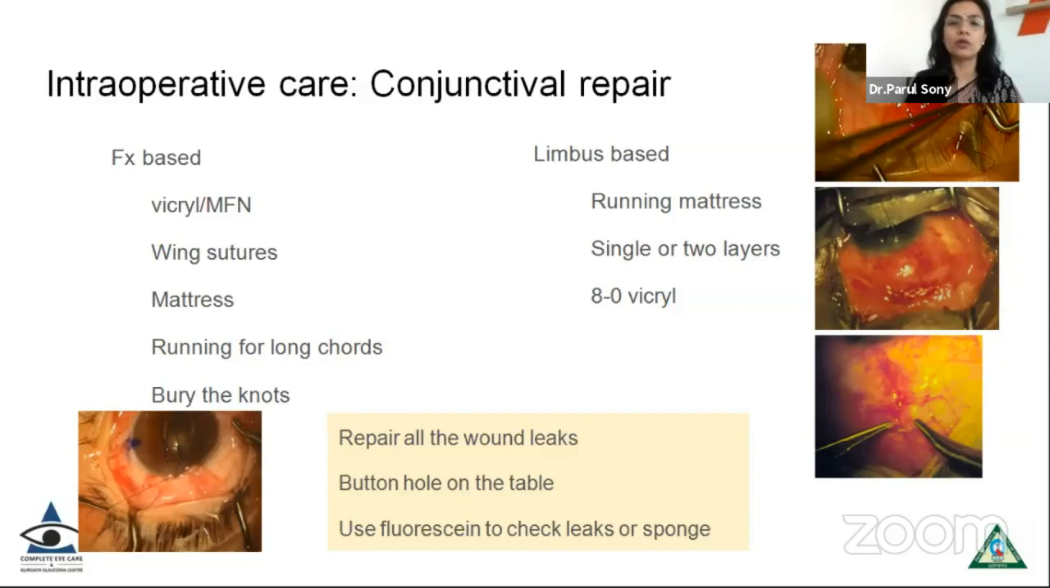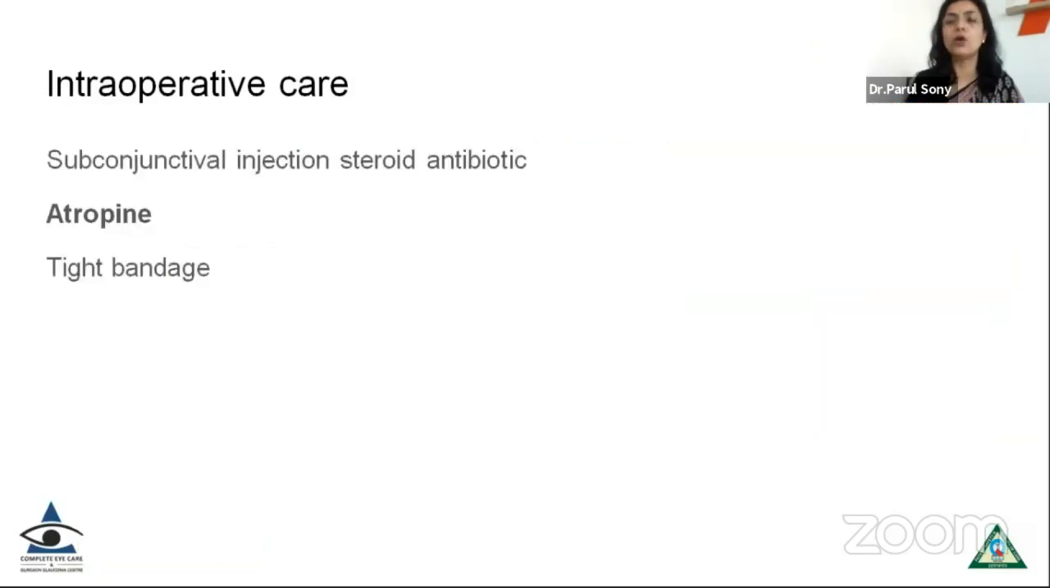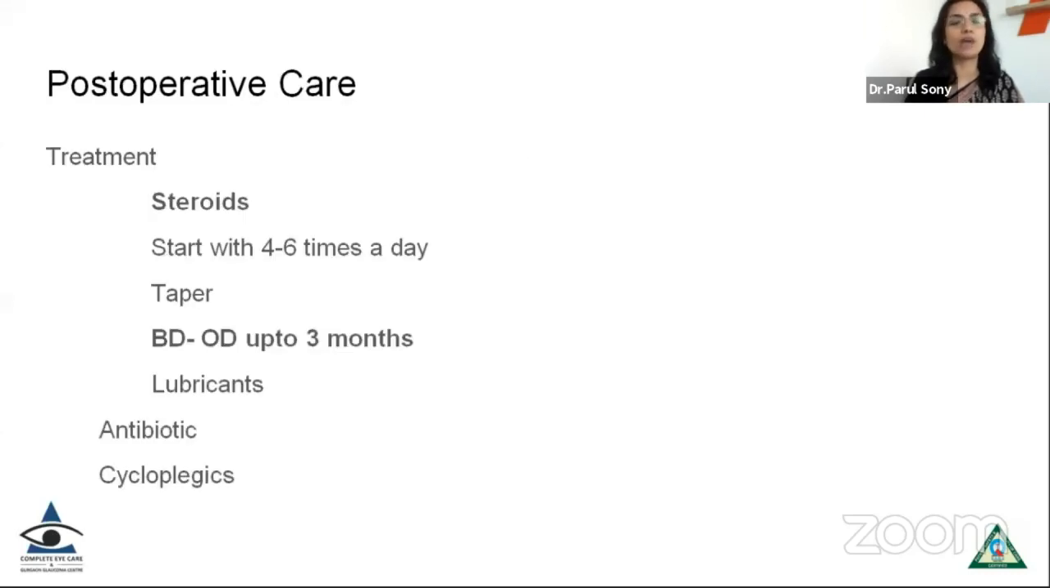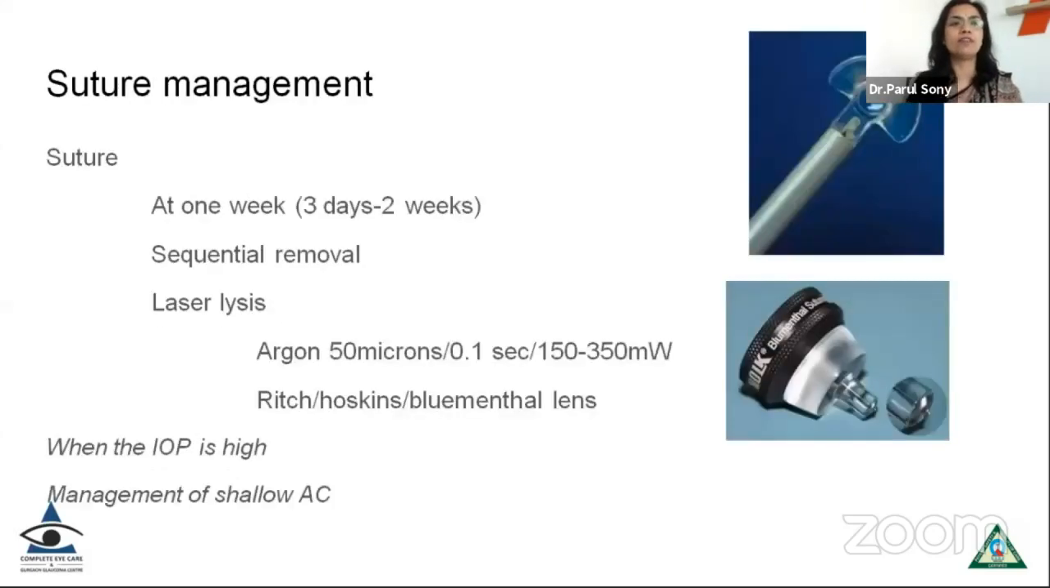But please repair all the wound leaks and buttonholes during the surgery, and one can use fluorescein to check for the leaks. I usually put atropine at the end of my surgery so that you have a relaxed iris at the end of the surgery. Put the patients on steroids, and usually you need to keep them on steroids for up to 3 months so that you have less bleb failures.